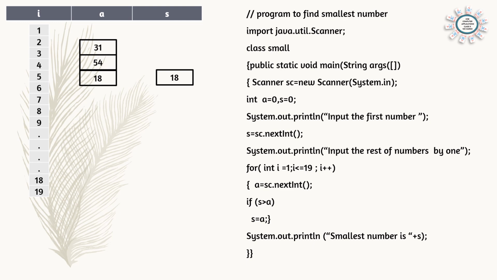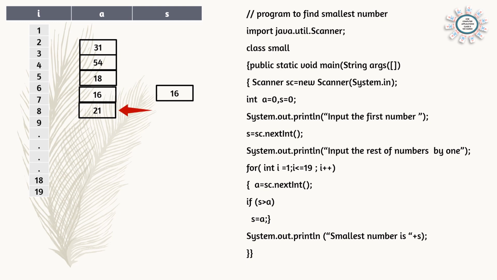And the further numbers will be checked with this number. So here we are accepting one more number. We have to accept 19 numbers one by one, and the next number, suppose it is 16. Compare 16 and 18. S is greater than A. That means 18 is greater than 16. So once again, S is equal to 18 will go and in S 16 will come.